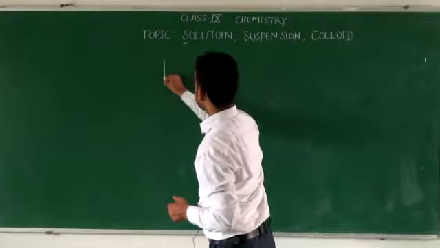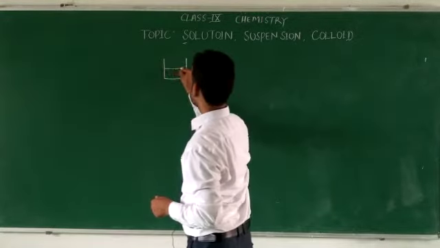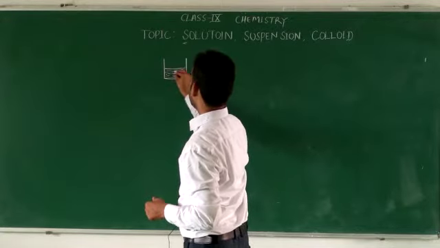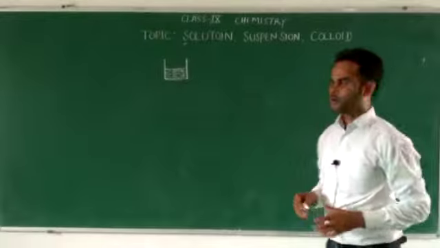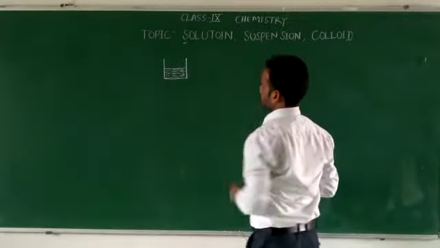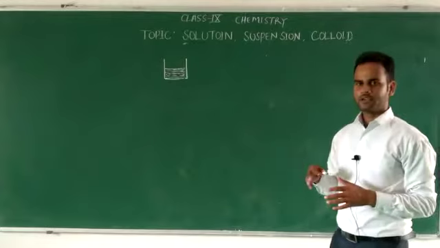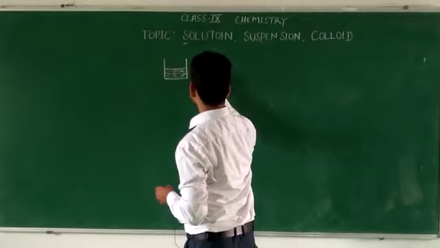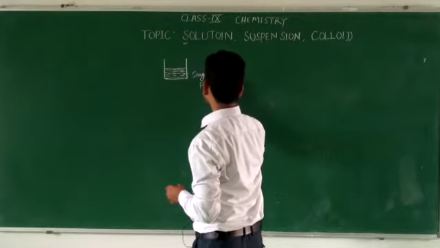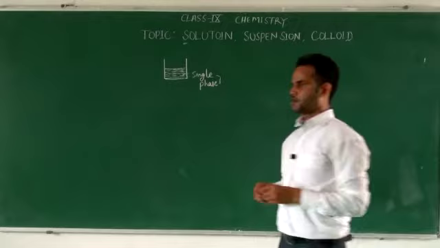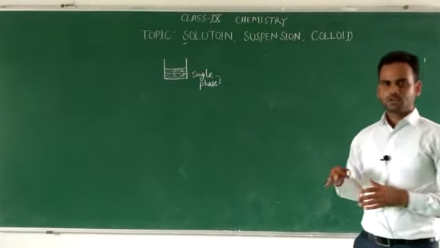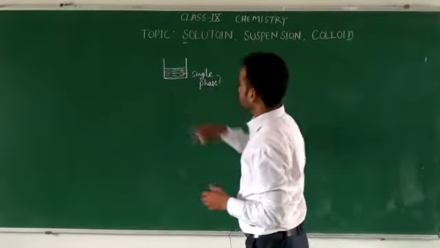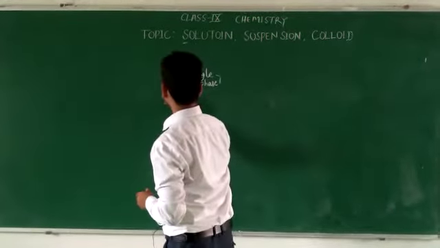Let's assume we have a beaker. In this beaker we take water, and after some time if we add salt or sugar in this water, then the salt or sugar will dissolve in it completely, and it will show a single phase. Single phase means we cannot observe salt or sugar and water separately. They will be a uniform solution. So this is a solution.